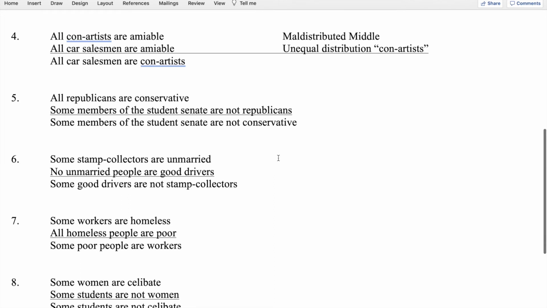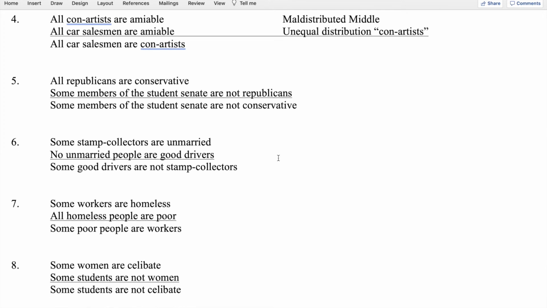Number 5, all Republicans are conservative. Some members of the Student Senate are not Republicans, therefore some members of the Student Senate are not conservative. So in this case, we have a universal affirmative premise in the first premise. We have a particular negative in the second premise and a particular negative in the conclusion.